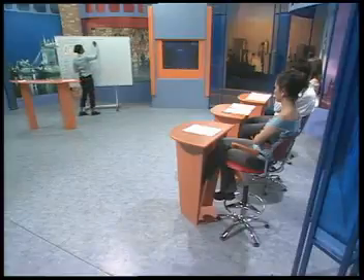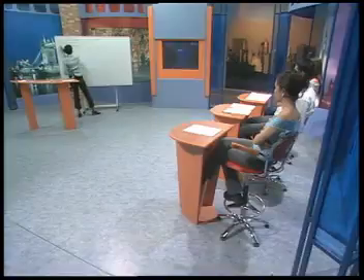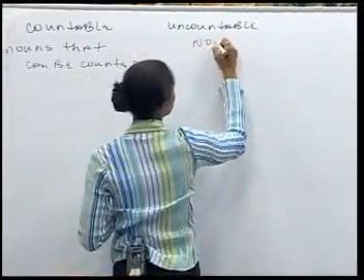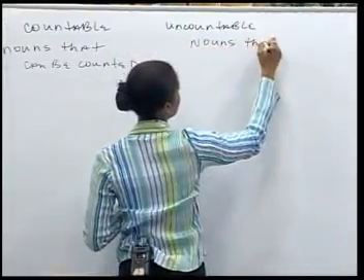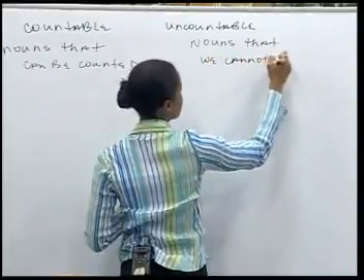Now, the other group of nouns is called uncountable because we use them for things we can't usually count. So these are nouns that we cannot count. We cannot put a number in front of them. Uncountable nouns.